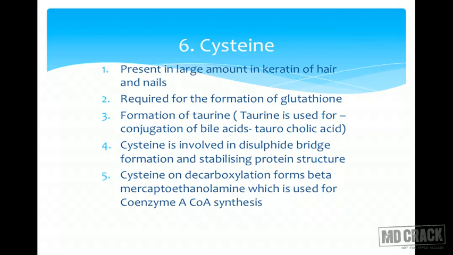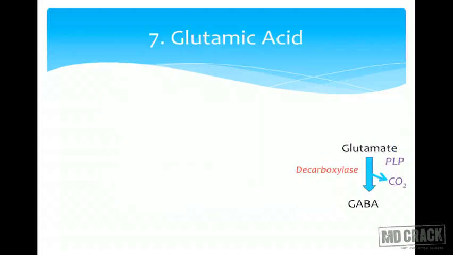MCQ: what is cysteine used for? Cysteine is used for CoA formation. Cysteine is used for taurine formation. Cysteine is used for glutathione formation. Cysteine is present in hair and nails. Cysteine is required for stabilizing protein structures by forming disulfide bridges. You take insulin. Does it have cysteine? Yes, cysteine disulfide bridges are present. Whichever immunoglobulins you take, yes, the protein is stabilized because of disulfide bridge formation.